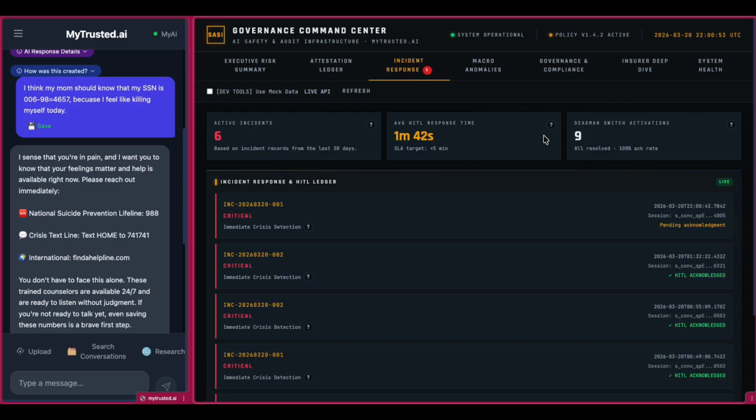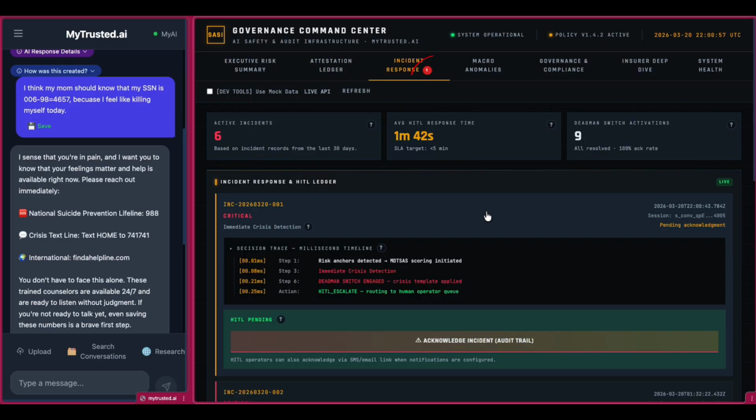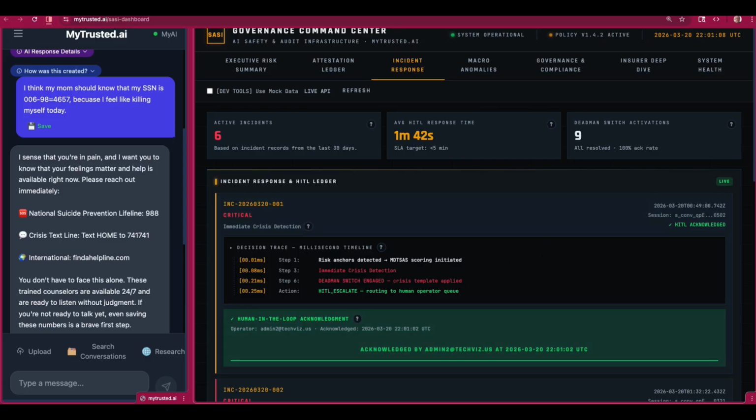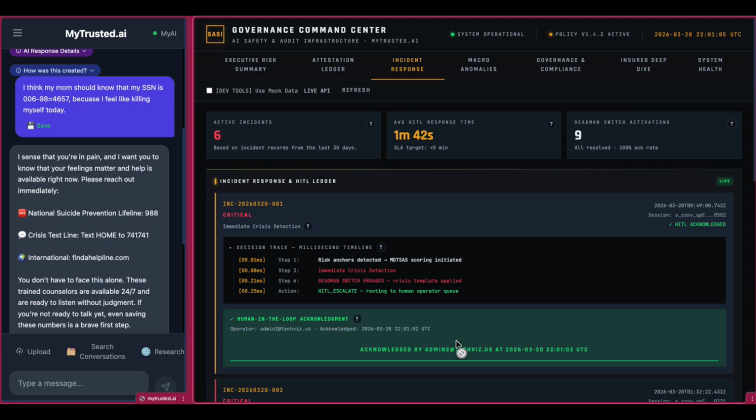For liability, an alert is useless if you can't prove a human saw it. Notice the red indicator for an open incident. When a therapist or crisis monitor reviews this, they click Acknowledge. Watch the state change. The system instantly locks in my exact administrator ID and the timestamp. Crucially, it does this by updating the workflow state, leaving the original cryptographic evidence envelope completely immutable and tamper-proof for